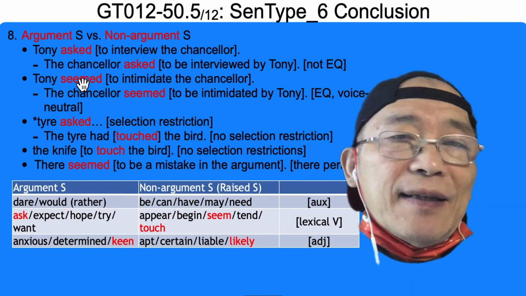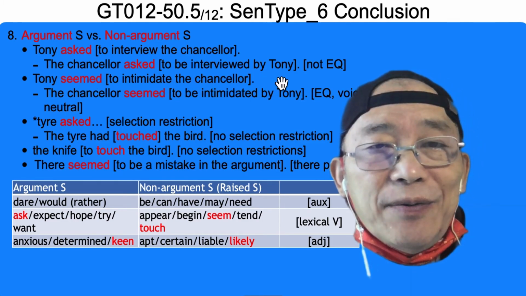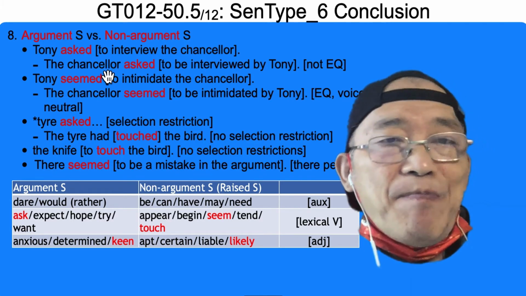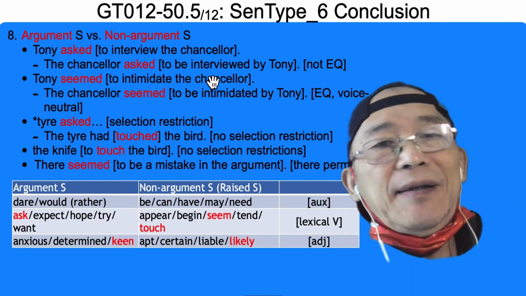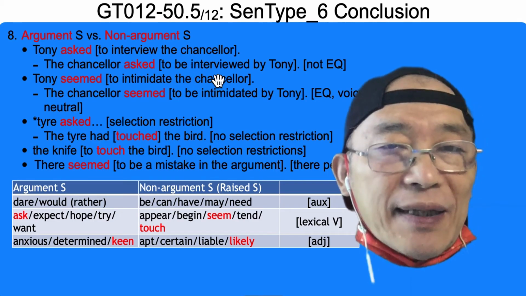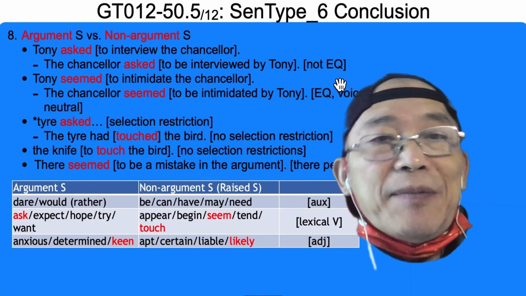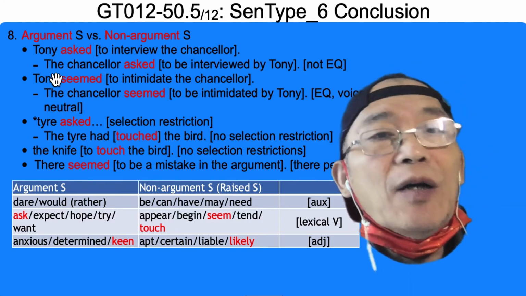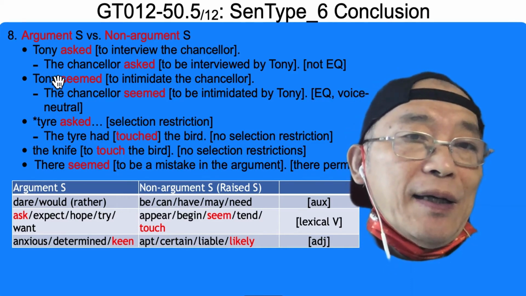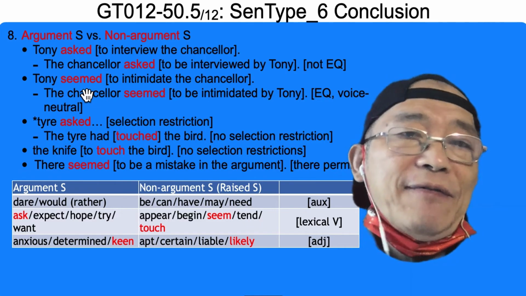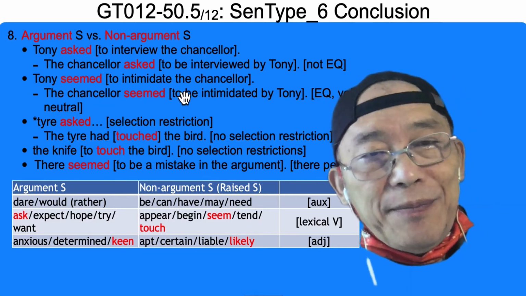And then this sentence, the chancellor asks to be interviewed. So the chancellor, out of his own volition, he did this. So these 2 sentences, semantically, they don't mean the same thing. How about this one? Tony seemed to sin. So other people around Tony are also thinking this way. So raised subject for this catenative verb.